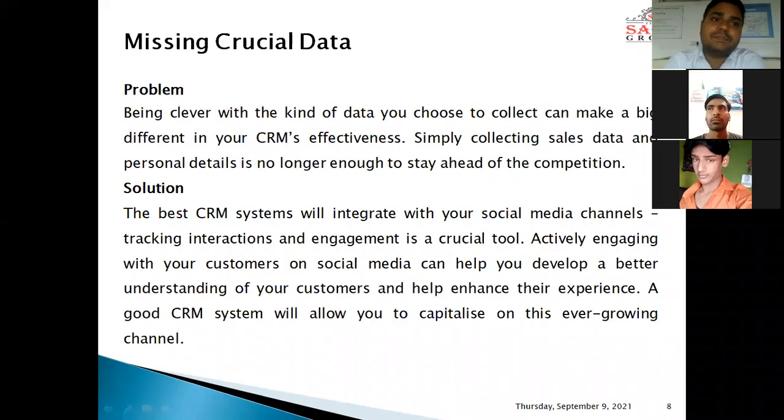So these are some problems when we use CRM systems and their solutions.